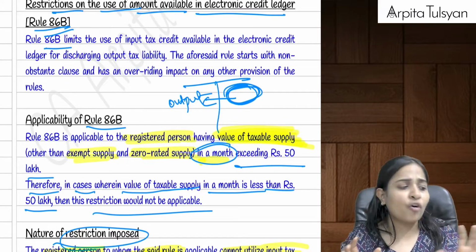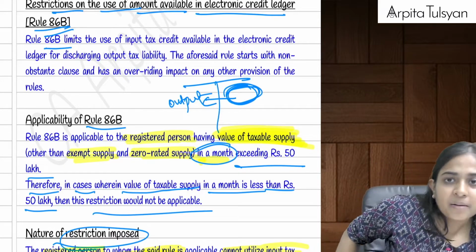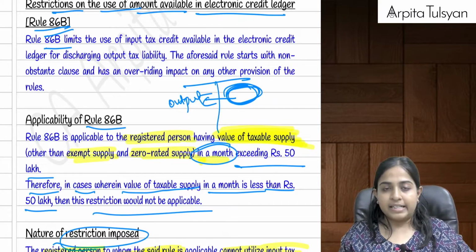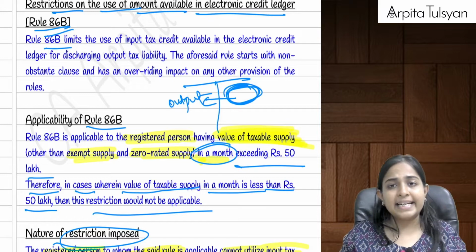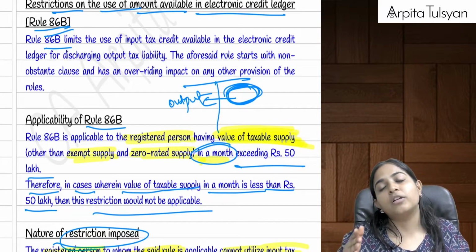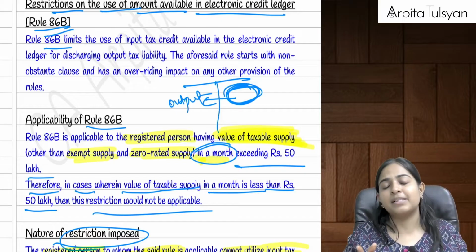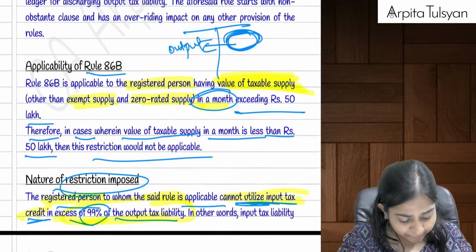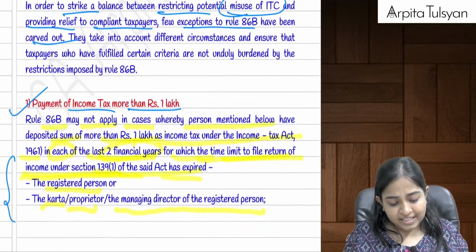This is just for stopping the misutilization of the credits, right? At least this much. Provided your turnover, taxable supplies in a month, exceeds rupees 50 lakhs, that means you are a really big person there. Now there were some exceptions to that.